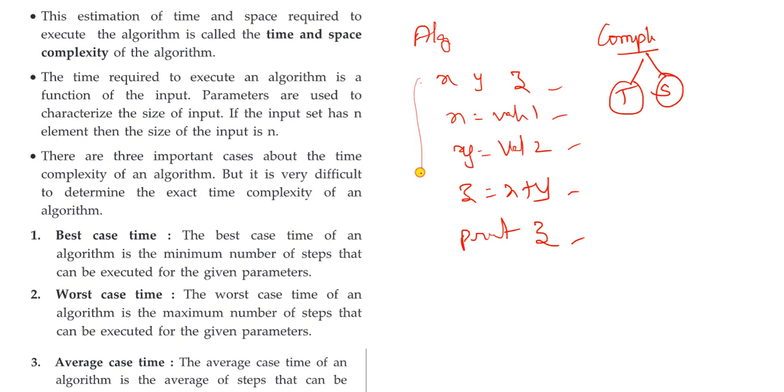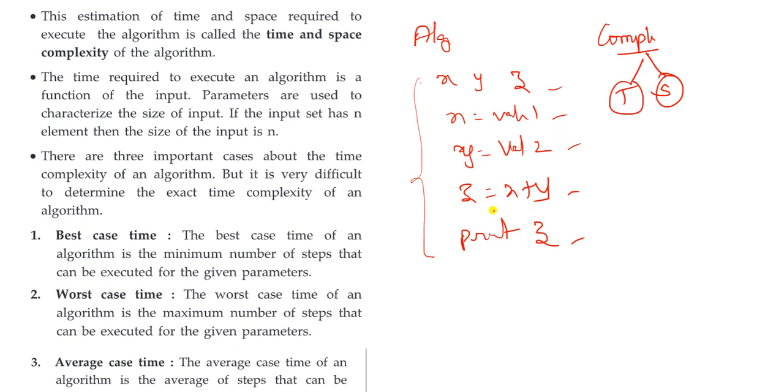So in order to execute this particular algorithm, what do we require? We require time complexity and we require space complexity. The time required to execute an algorithm is a function of the input. So what parameter do we use in this algorithm? That is nothing but the size of the input.